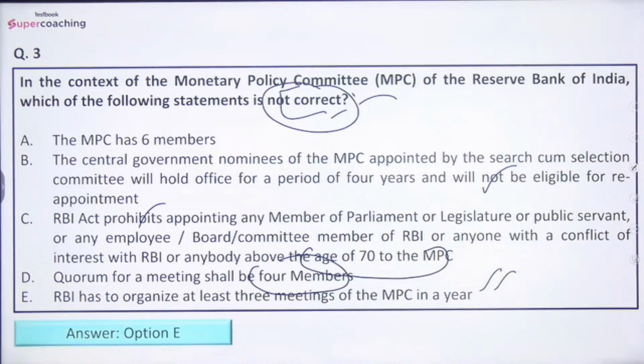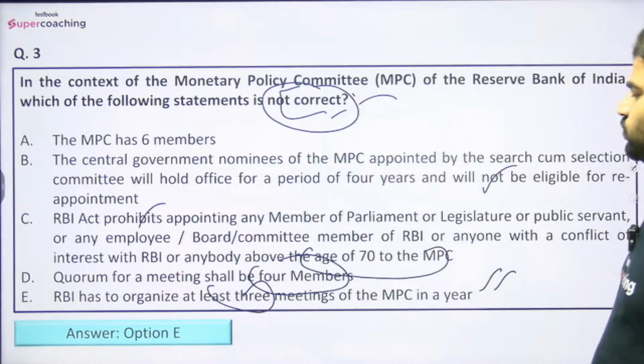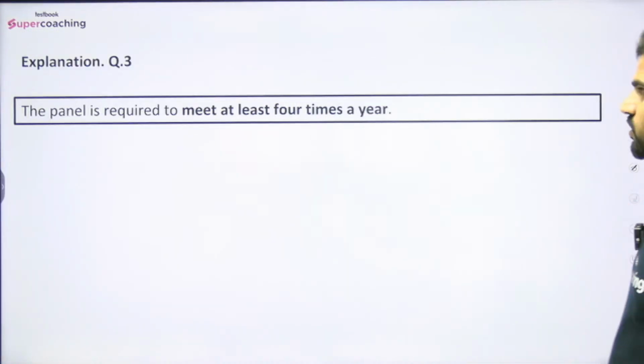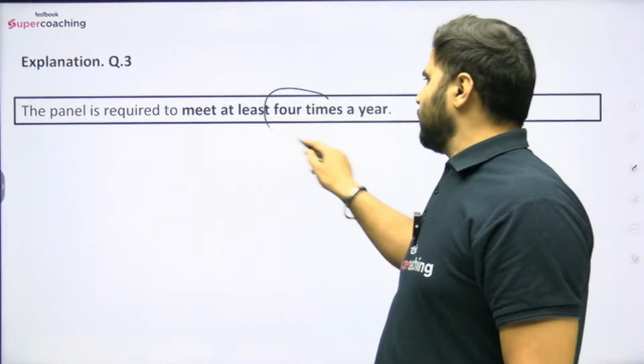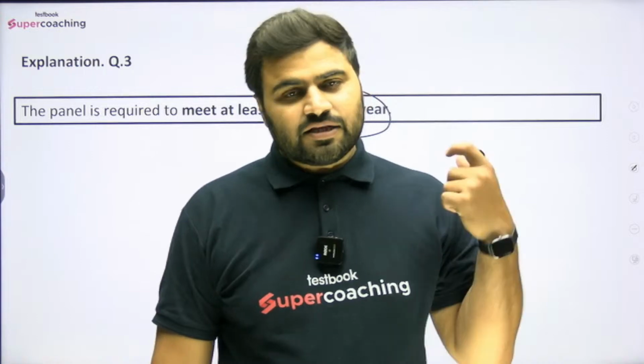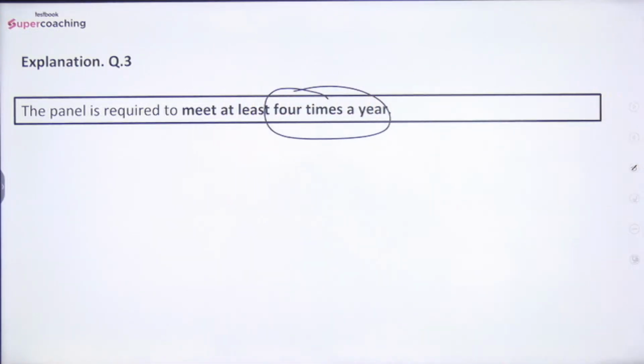Option number E would be the wrong answer here. RBI has to organize at least 4 meetings, not 3 meetings of the MPC. All the other statements are correct, right? So here you can see the panel is required to meet at least 4 times in a year. कम से कम यहाँ पे 4 times यहाँ पे panel को मिलना पड़ेगा, right? But the statement was 3 times. So that is why it was wrong, and E would be the right answer here.